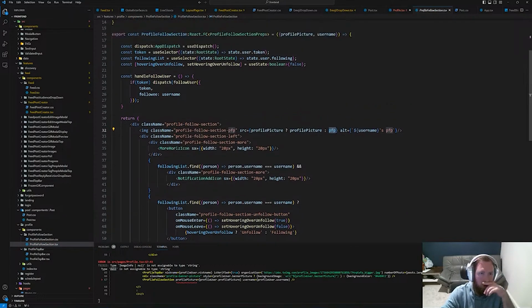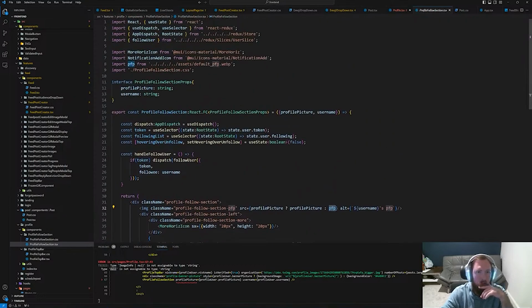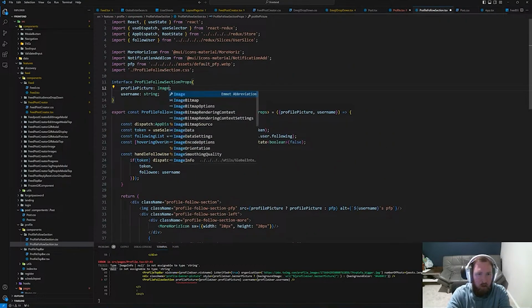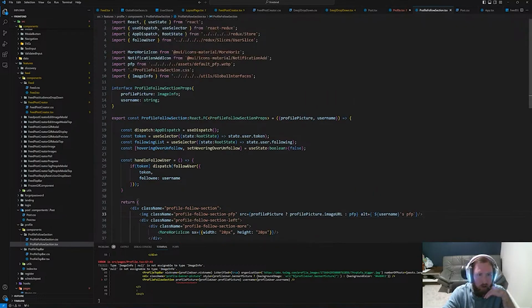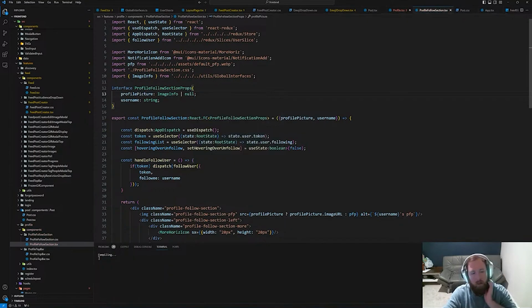So what we do here, I guess, instead of passing a string, we pass in the image info maybe. And we'll say, if we have a profile picture, if it's not null, we'll say profile picture image URL. Otherwise, we'll do PFP. That should fix that. And then it still does not like it. That should be fine though. Is it because here, I guess it could be null, right? So I guess we'll say or null. That'll probably fix it maybe.